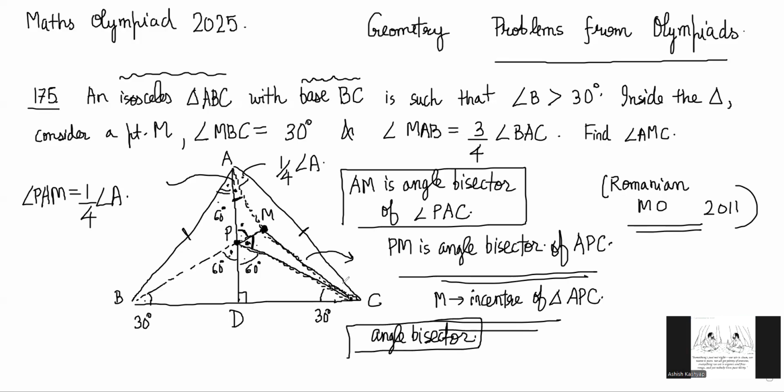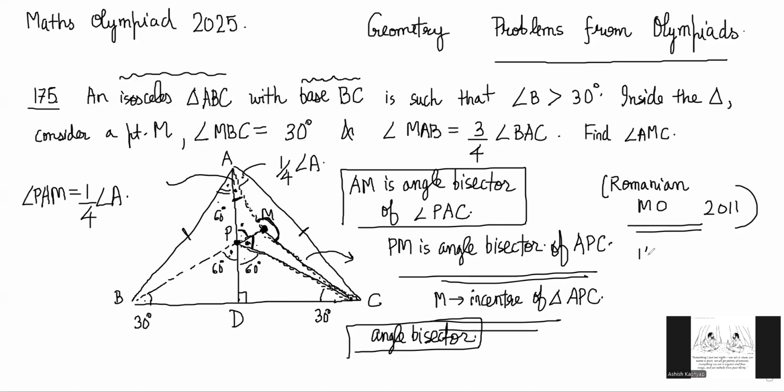We already showed that these two lines are angle bisectors. So M is incenter, so CM must also be angle bisector. And if CM is angle bisector, then in triangle MAC, this angle is what we needed.